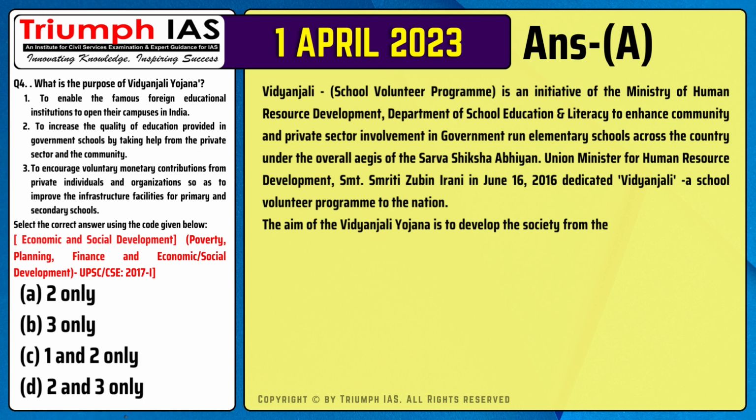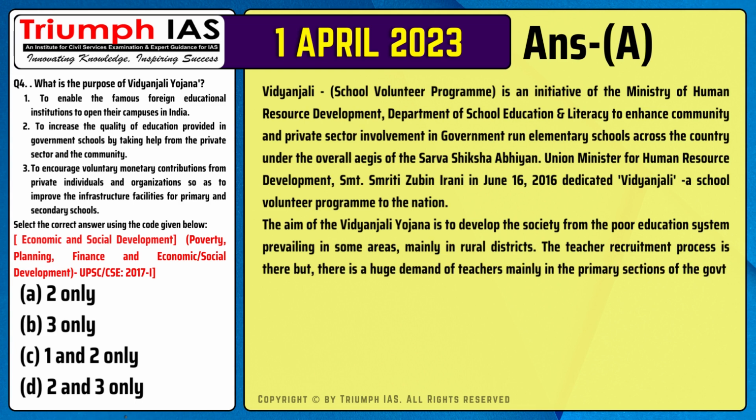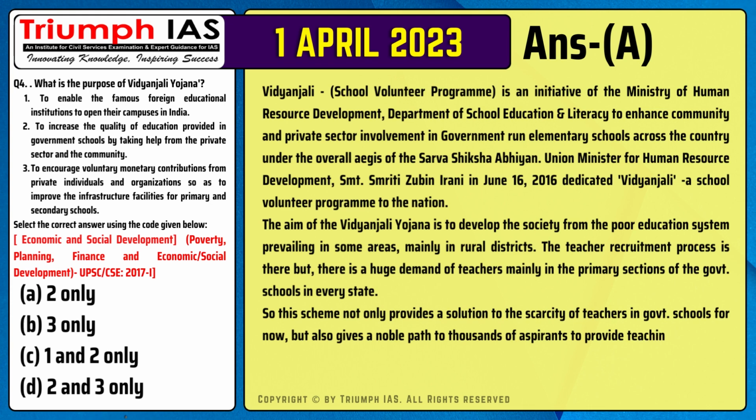The aim of the Vidyanjali Yojana is to develop the society from the poor education system prevailing in some areas, mainly in rural districts. The teacher recruitment process is there, but there is a huge demand of teachers mainly in the primary sections of the government schools in every state. So this scheme not only provides a solution to the scarcity of teachers in government schools for now, but also gives a noble path to thousands of aspirants to provide teaching services in schools without being selected in regular teaching recruitments.